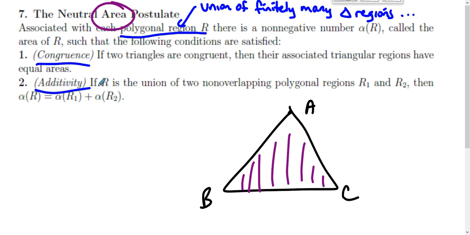So in neutral geometry, when we talk about area, whether we're talking about it on the Euclidean side or on the hyperbolic side, congruent figures have equal areas, and areas are additive. Those are keys.